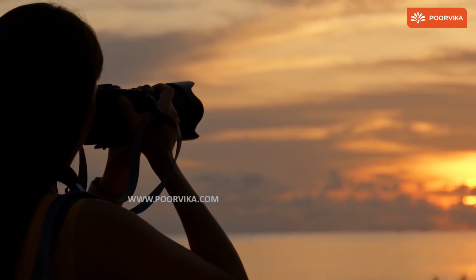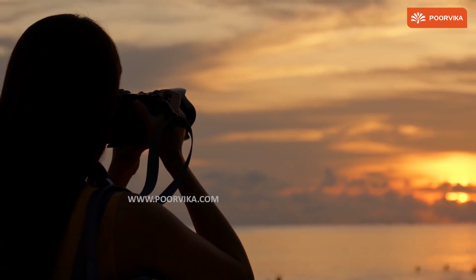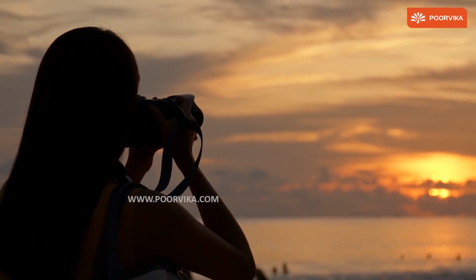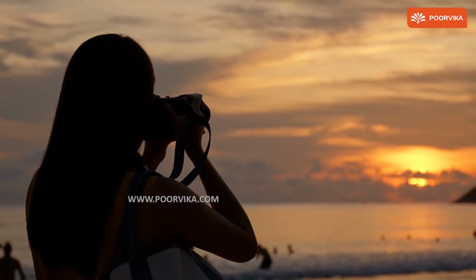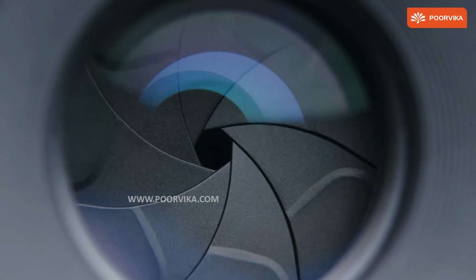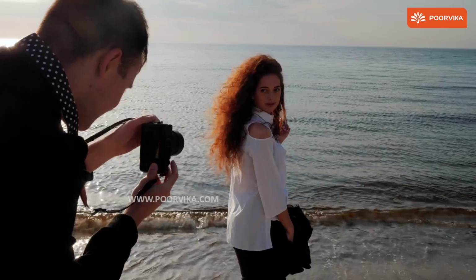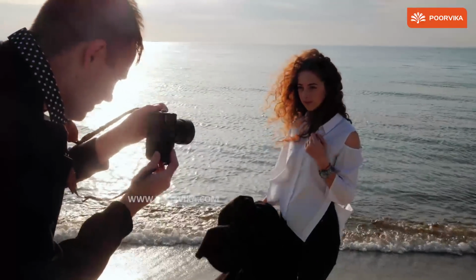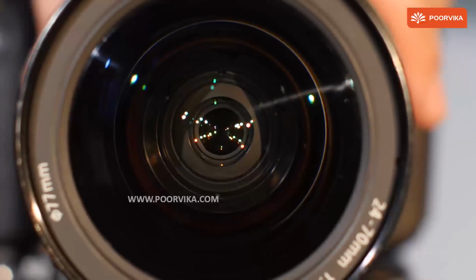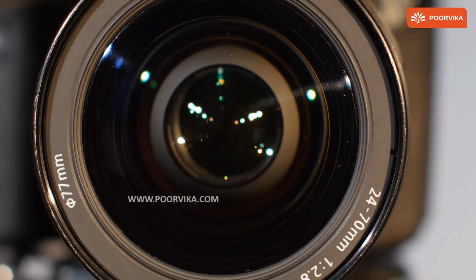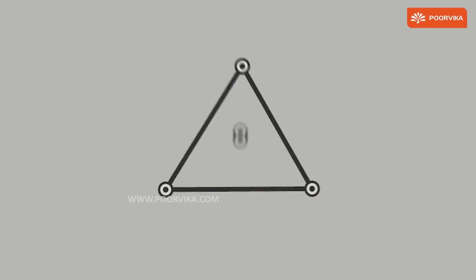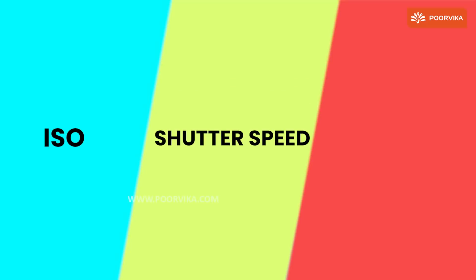What is very important to note here is that if you believe opening up the aperture completely to get more light in will make your picture better with more detail, you are mistaken, my friend. There is a balance you need to find while setting the aperture value, making sure what is seen is captured with just the right amount of information. If you need your image to look good, the photography triangle is a good guide to achieve this. What is the photography triangle, I hear you ask? ISO, shutter speed, and aperture.